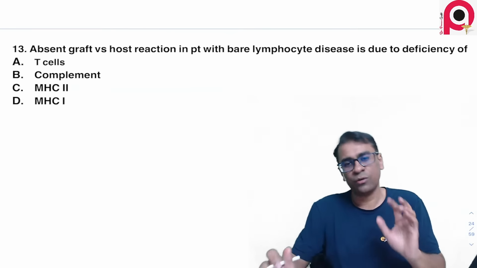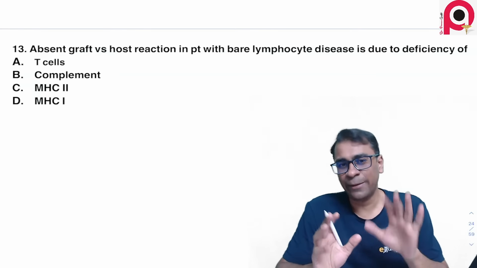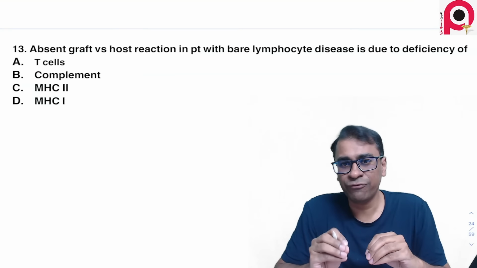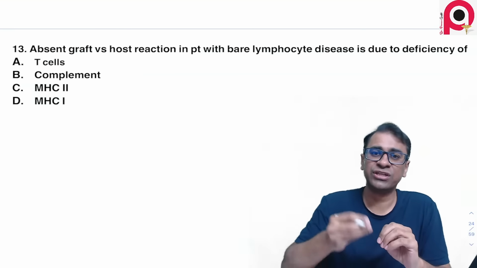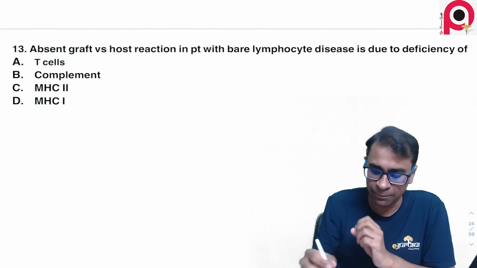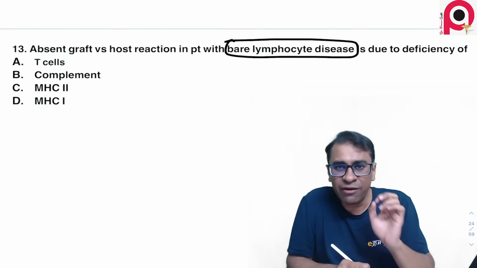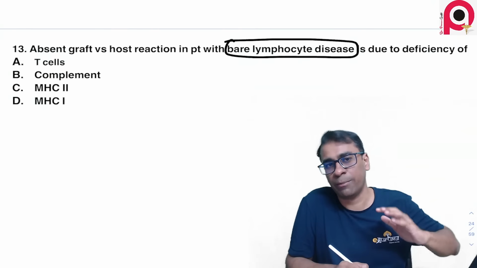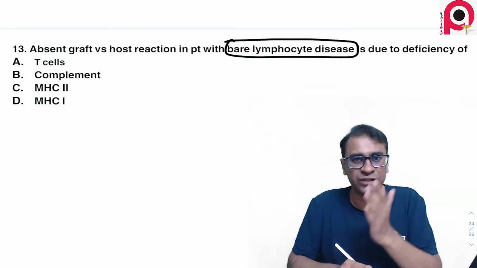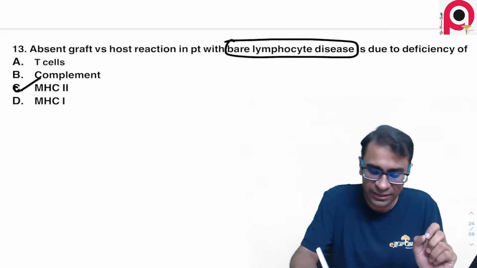Now, this is one rare question asked. An absent graft versus host reaction in a patient with bare lymphocyte disease is due to deficiency of what? What is the question trying to say? This question is pointing towards a patient having bare lymphocyte disease. What is this? Bare lymphocyte disease is a very rare form of primary immunodeficiency disorder where a patient has deficiency of MHC class 2.